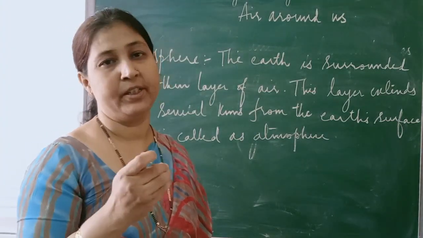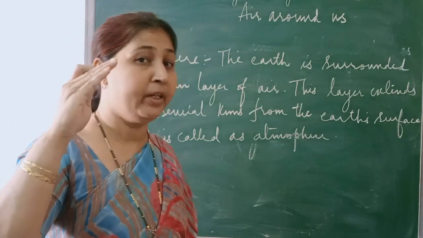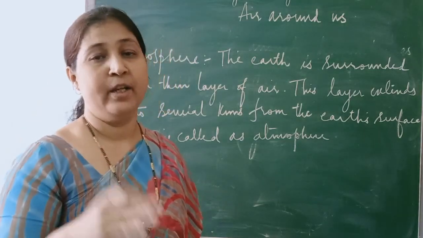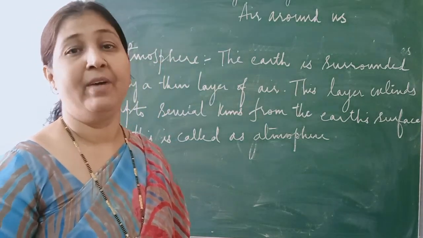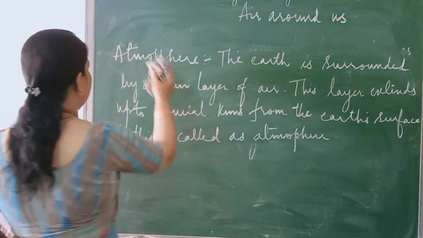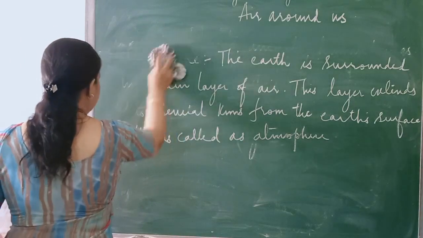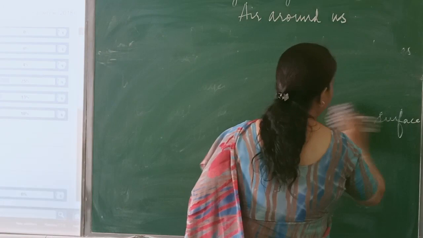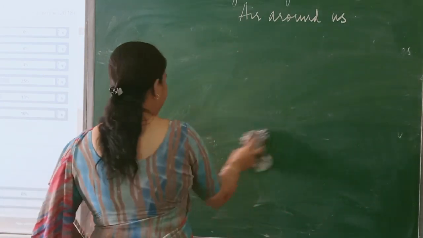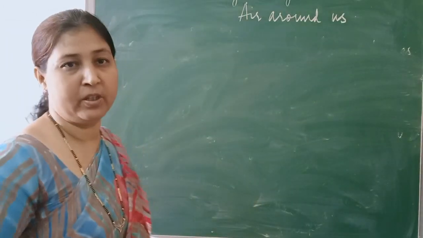In the air oxygen is already present, but as we go higher, it becomes less. So the mountaineers carry the oxygen cylinders with them while climbing the mountains because the air becomes less. Okay, now you will get questions like this to give the reason.